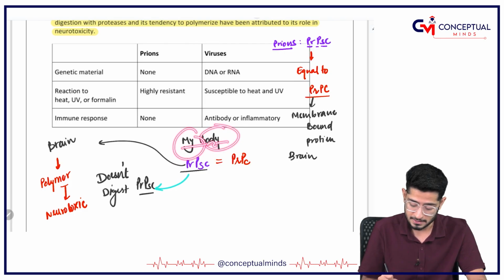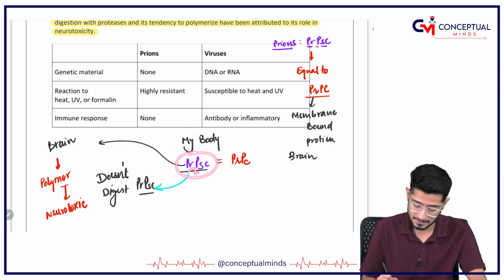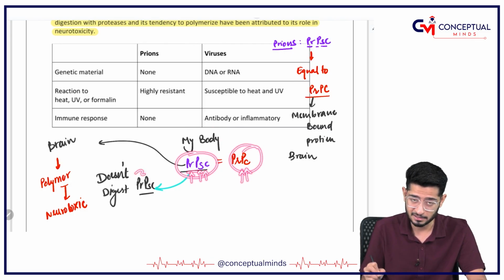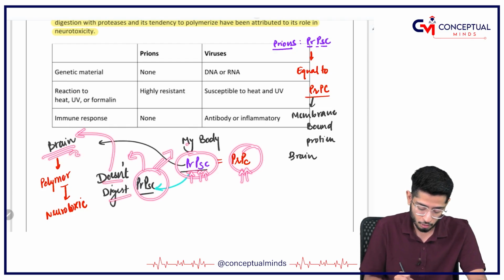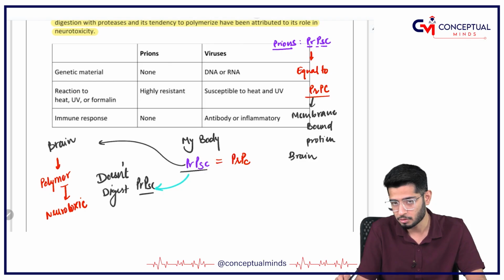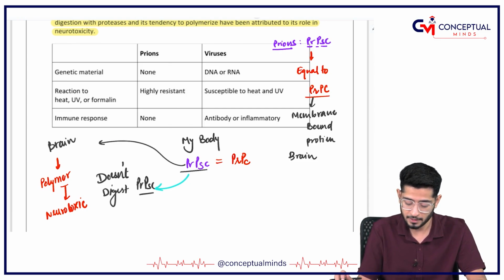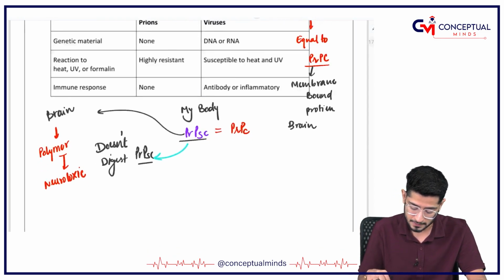So my body says I will not digest PrPSc because this is exactly what is required by the brain. So PrPSc escapes the immunity of my body, doesn't get digested, goes to the brain, polymerizes there, forms new polymers, and leads to the formation of a neurotoxic compound responsible for the neurotoxic effect.